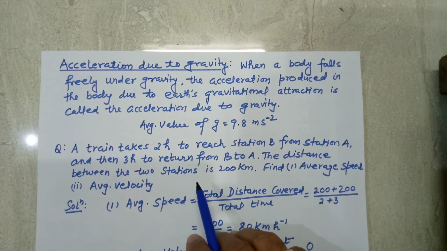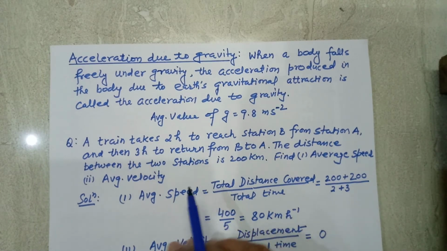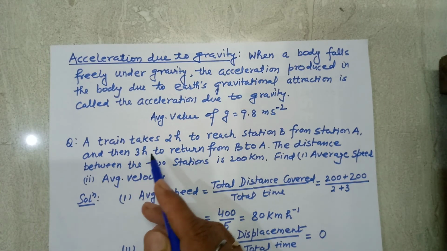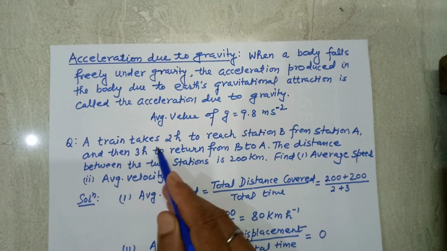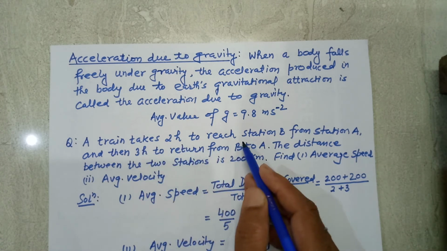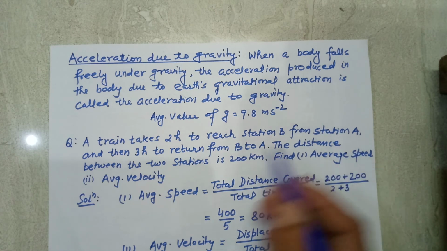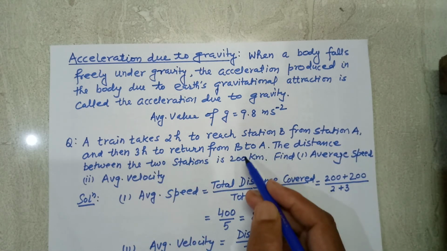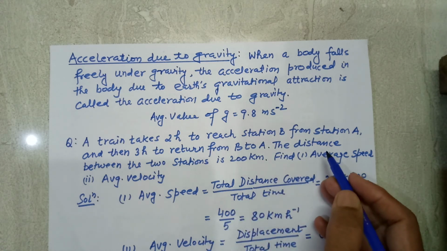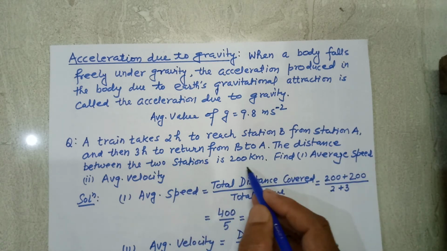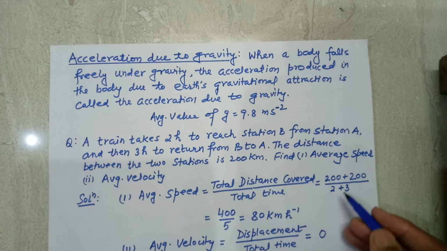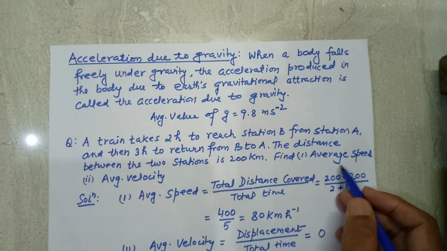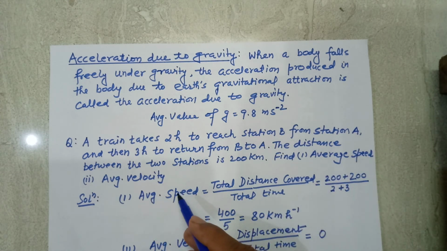Now let us consider one numerical example. It is given that a train takes 2 hours to reach station B from station A, and then 3 hours to return from station B to station A. The distance between the two stations is given as 200 km. You have to find average speed and average velocity.